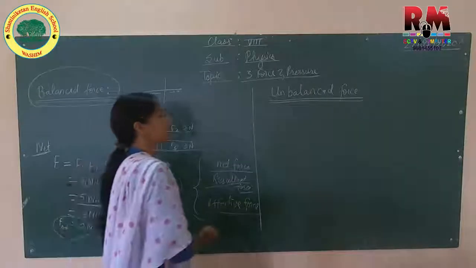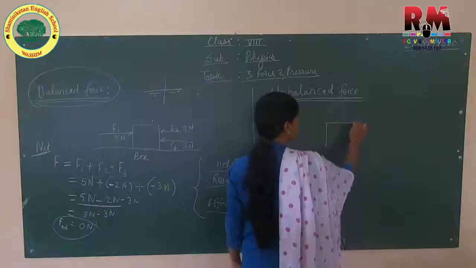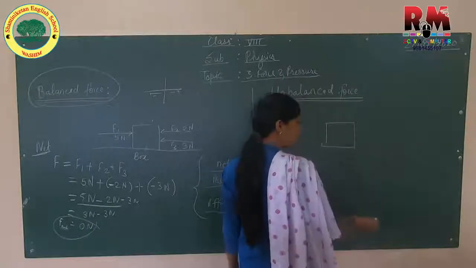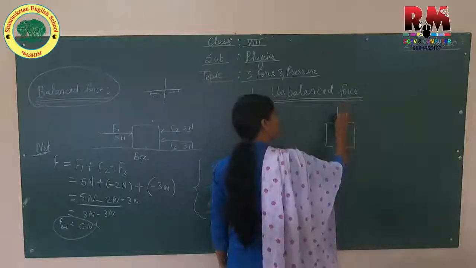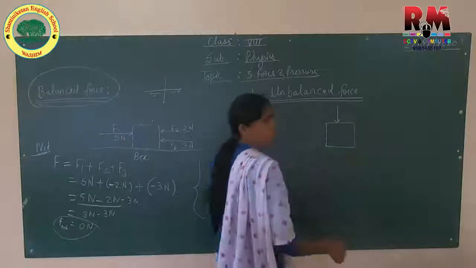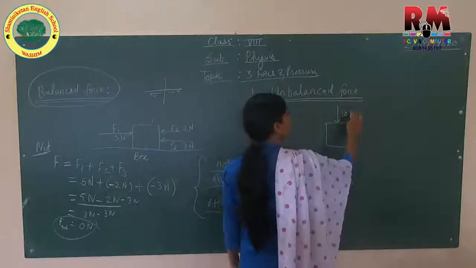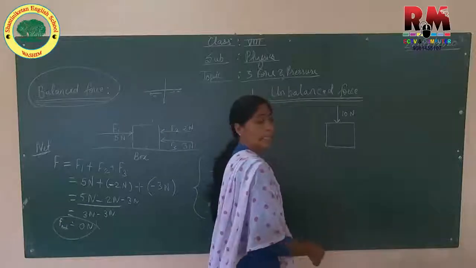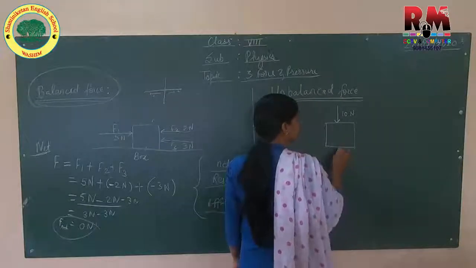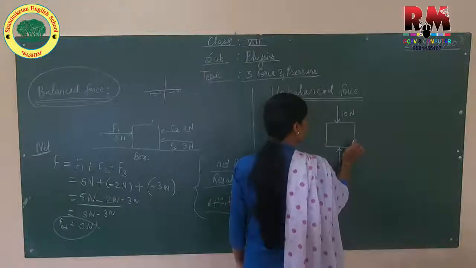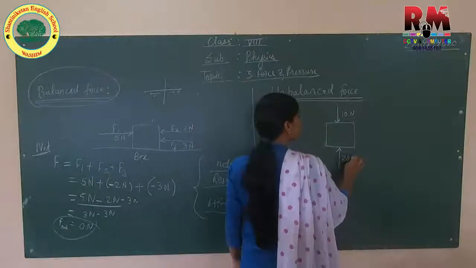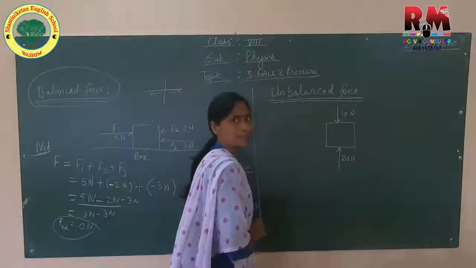Now let us consider another box. Suppose from upward direction 10 Newton of force is being applied, and from downward direction 20 Newton of force is being applied.